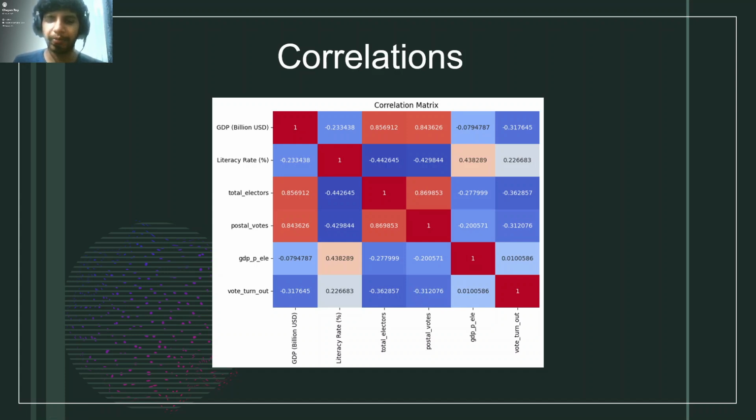If the postal votes are more, the voter turnout ratio is negatively correlated at around minus 0.31. Next up we have GDP per capita, which is not so correlated with the voter turnout ratio. So from here we can see that the GDP of the state is negatively correlated and the literacy rate is positively correlated with voter turnout ratio.